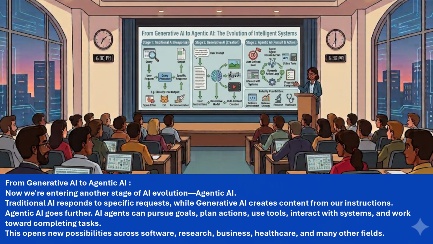From generative AI to agentic AI. Now we're entering another stage of AI evolution, agentic AI. Traditional AI responds to specific requests, while generative AI creates content from our instructions. Agentic AI goes further. AI agents can pursue goals, plan actions, use tools, interact with systems, and work toward completing tasks. This opens new possibilities across software, research, business, healthcare, and many other fields.